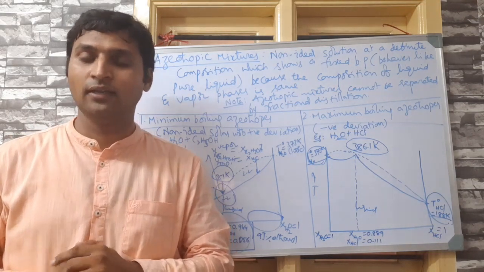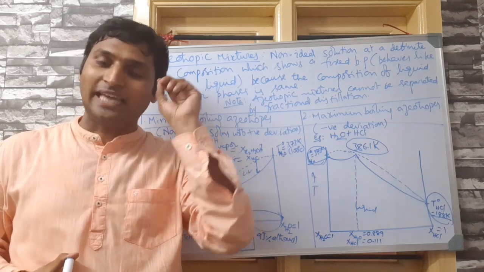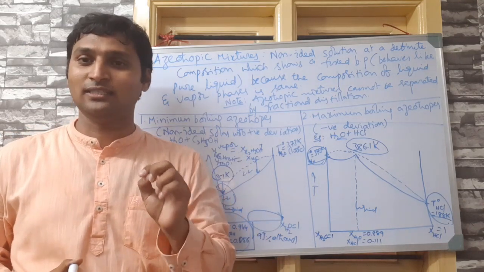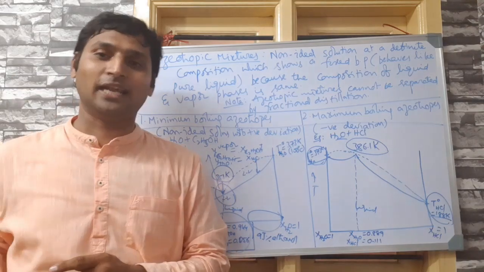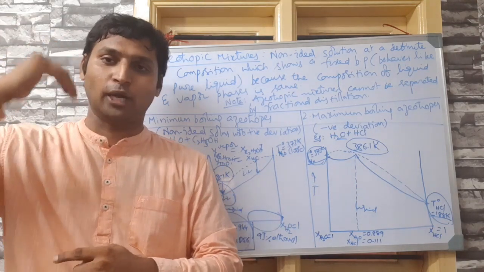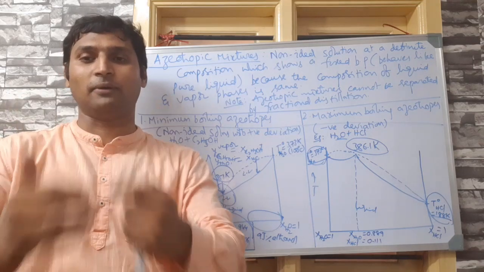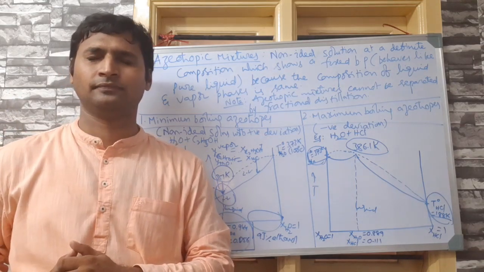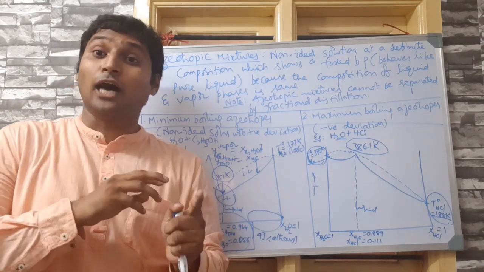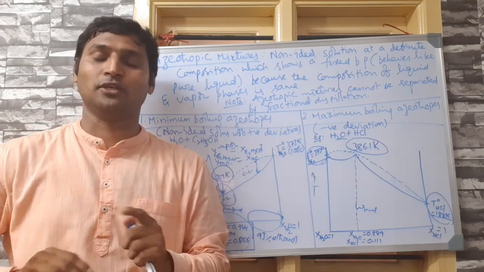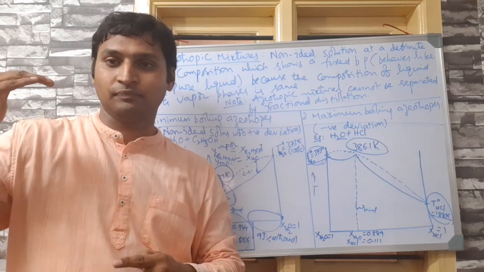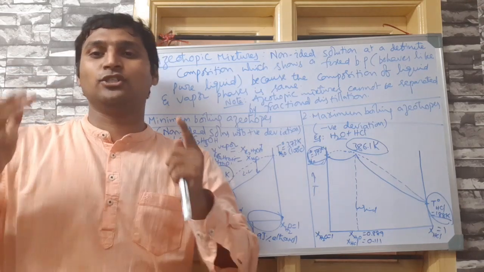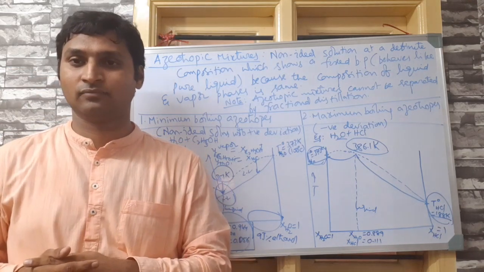Point number 1. Point number 2, they are formed only by non-ideal solutions, because if you notice the graph of ideal solutions, at all compositions they show a range of boiling points. That's why at all compositions you can fractionally distill them.